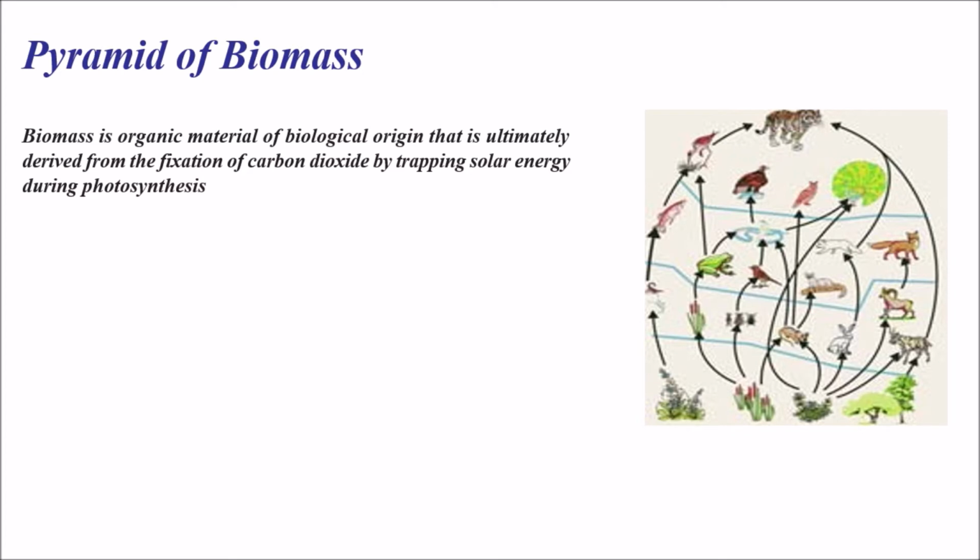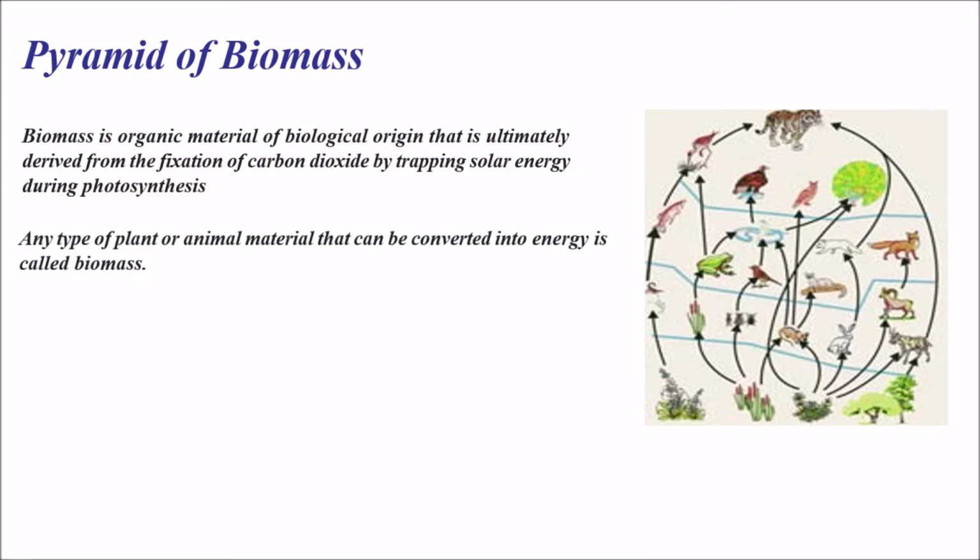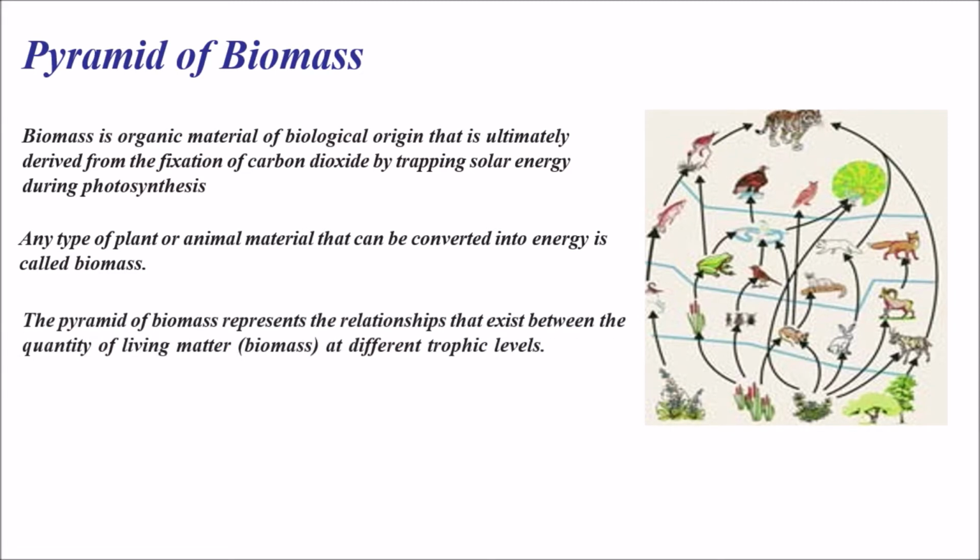We know that photosynthesis is a life process where fixation of CO2 occurs by using solar energy. Any type of plant or animal material that can be converted into energy is called biomass. So, we can define biomass as the material obtained from plant or animal that can be converted into energy. The pyramid of biomass represents the relationships between the quantity of living matter at different trophic levels.